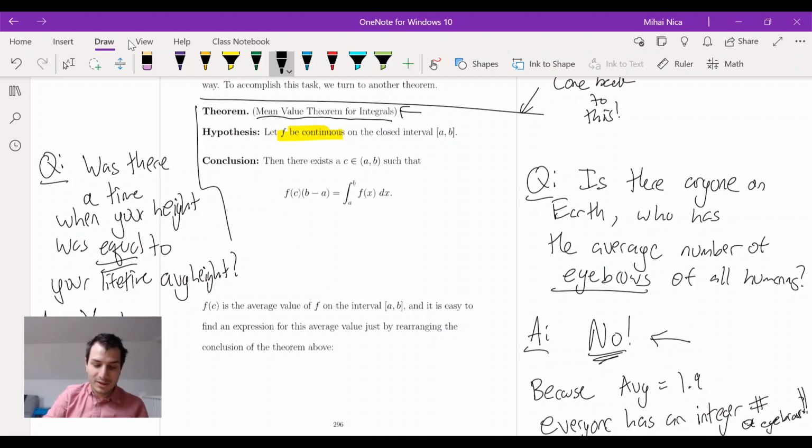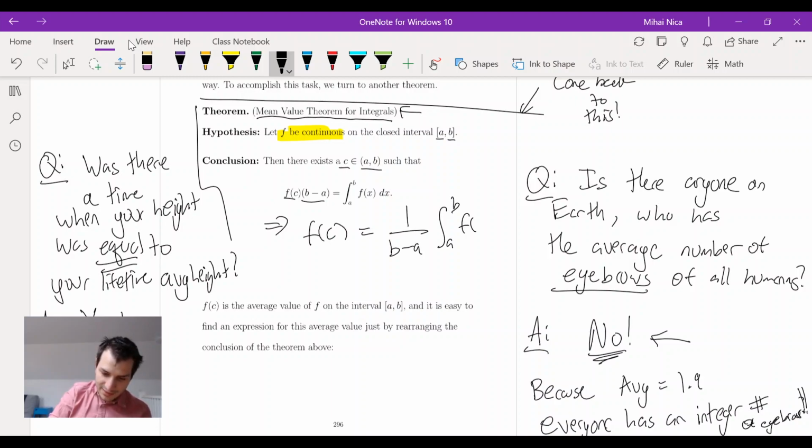So the mean value theorem for integrals says: let f be a continuous function on the closed interval [a, b]. Then there exists some value c such that f(c) times (b minus a) equals the integral from a to b of f(x) dx. If you rearrange that, f(c) equals 1 over (b minus a) times the integral from a to b of f(x) dx. And this you'll recognize as the average of f on [a, b].